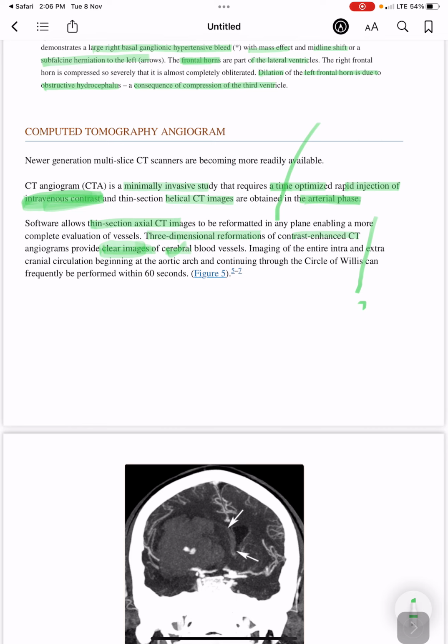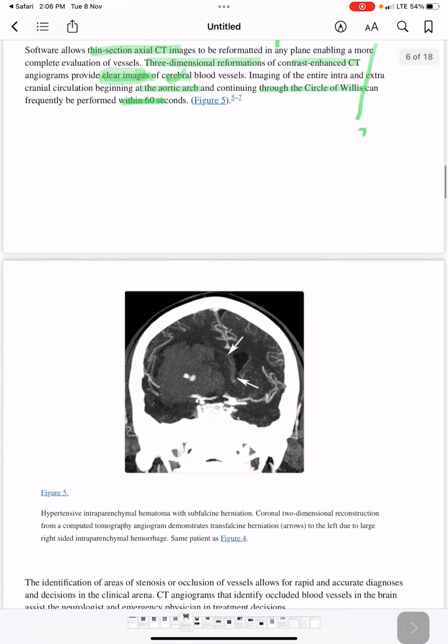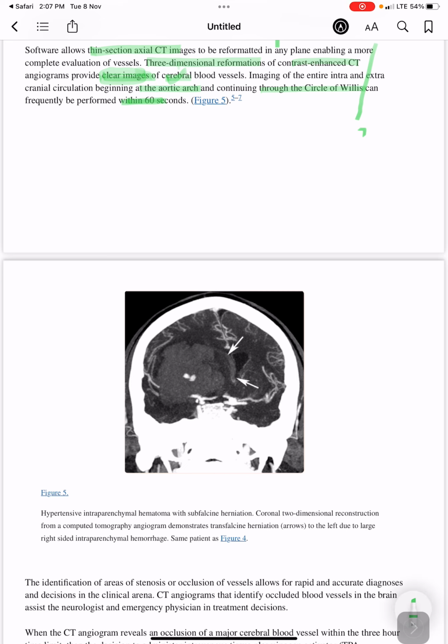So imaging of the entire intra and extracranial circulation, beginning at the aortic arch and continuing through the circle of Willis, can frequently be performed within 60 seconds.